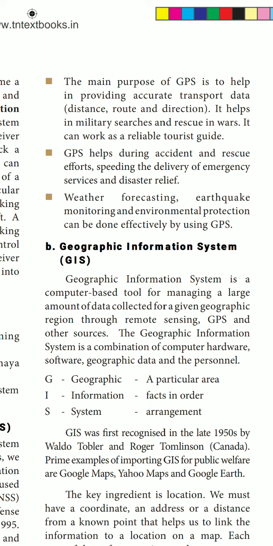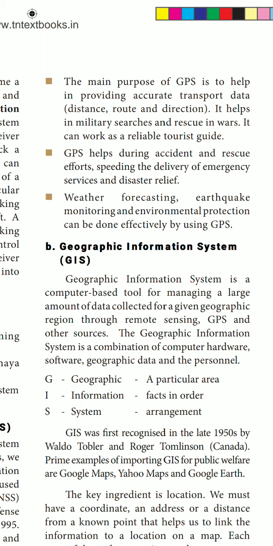GPS helps during accident and rescue efforts, speeding the delivery of emergency service and disaster relief. Weather forecasting, earthquake monitoring and environmental protection can be done effectively by using GPS. So what things can be done by GPS? Weather forecasting, whether it is rain or not, we can find out.